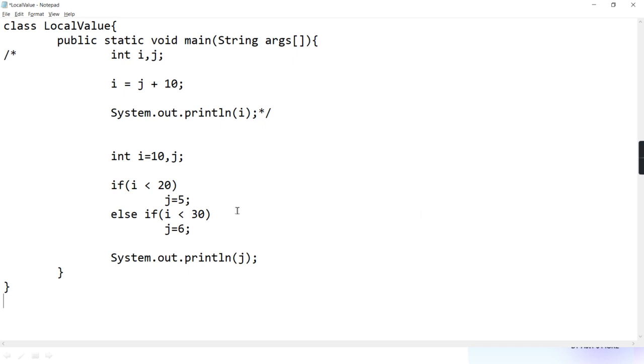Interpretation time. But the compiler is not checking that 10 is less than 20 at the time of compilation. Understand what I'm telling? At the time of compilation, it is not checking whether I is less than 20, because checking that is the job of the interpreter, not of the compiler. What the compiler does is just put both values. It substitutes once true and once false. It is not actually checking whether I is less than 20.